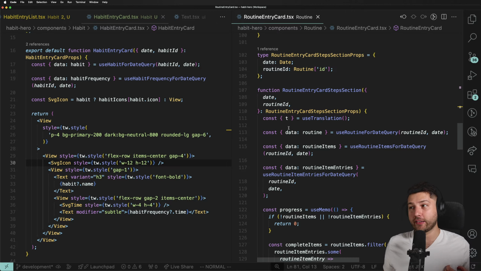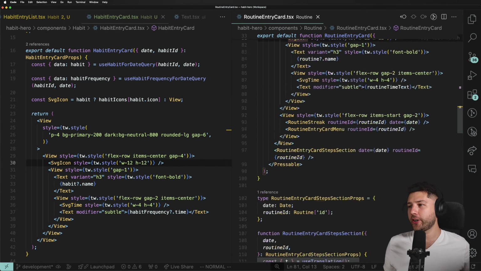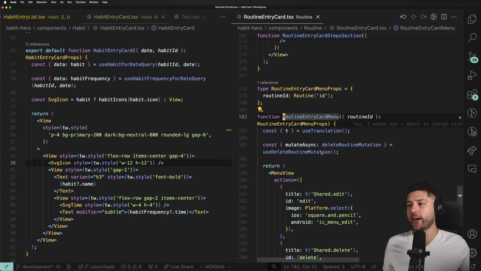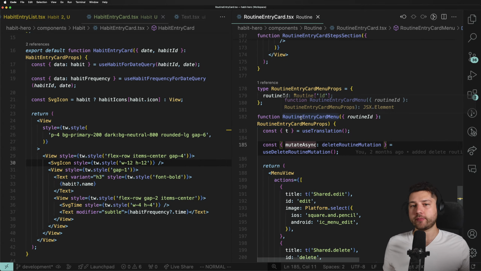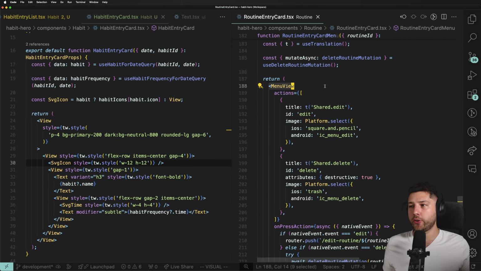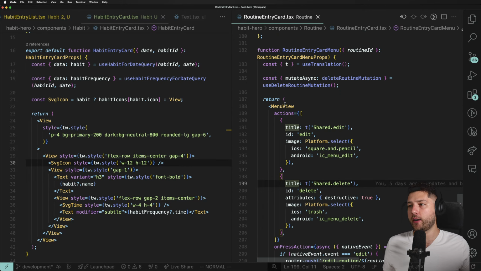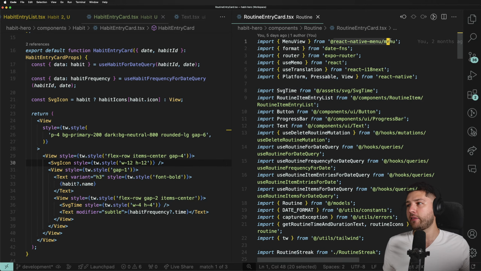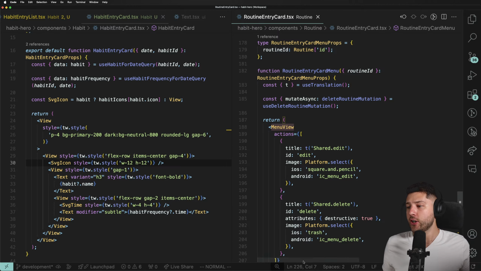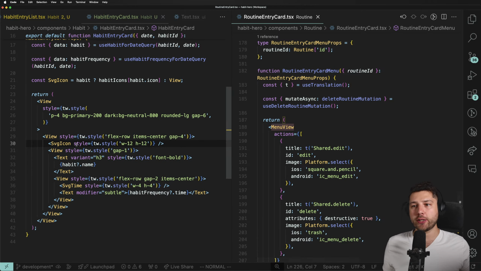And again, I have the code right here. So as you can see, we have a routine entry card menu. That is another component, right? This component is defined in the same file over here. This just uses the menu view, which is a library that you had to install, React Native menu. It uses this library and it just renders an actual menu. So I believe, actually no, let's do it from scratch.